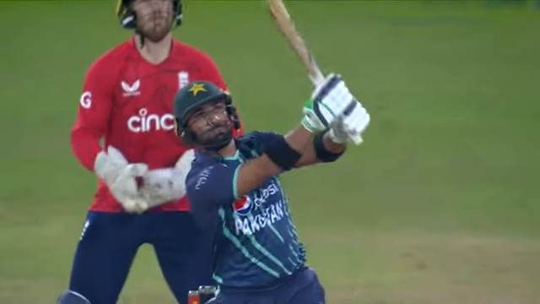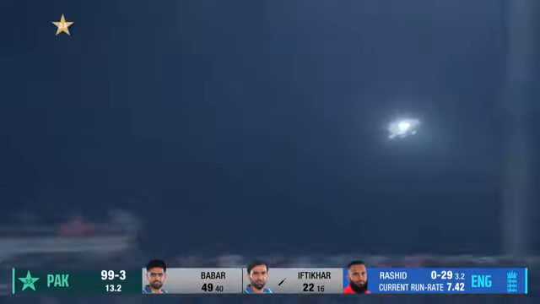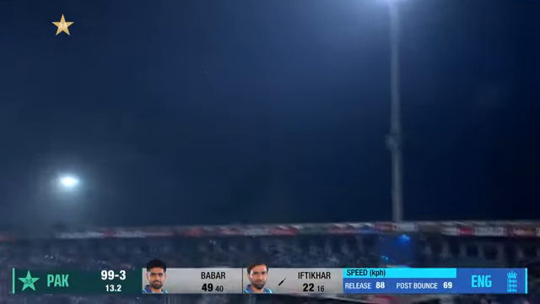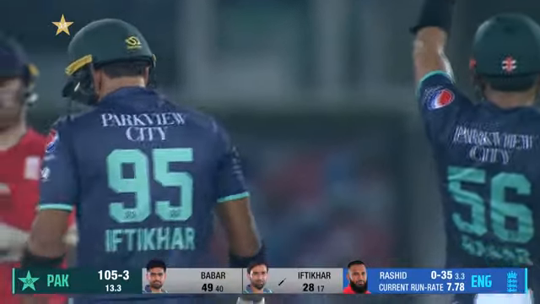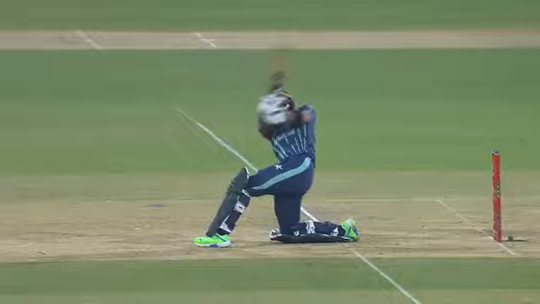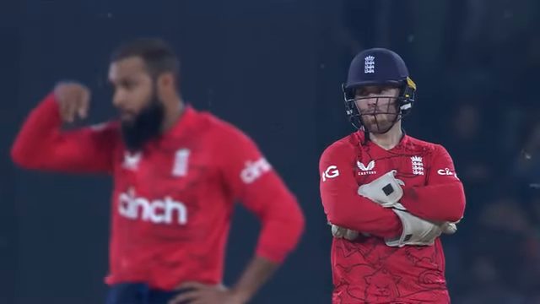First Haider Ali and then Iftikhar. It was a huge hit. It's again a slog sweep against the spin into the night. Another 6. It was tossed up there, was there to be hit. He's got the front leg out and given it a mighty heave. Big hit. Yeah, beautifully struck. And I would suggest it's part of the value of spending time at the crease, because he's now set.